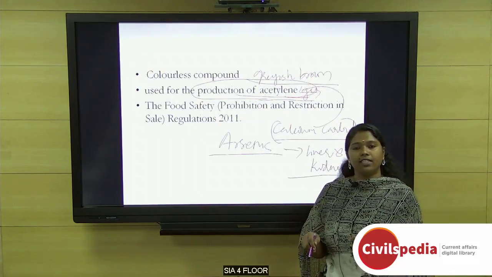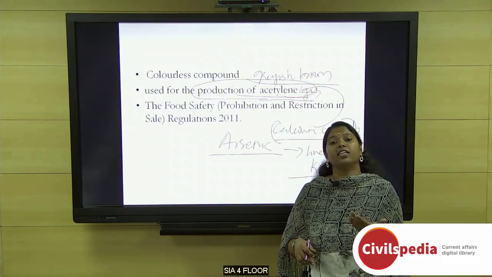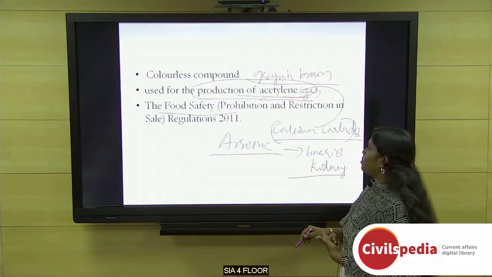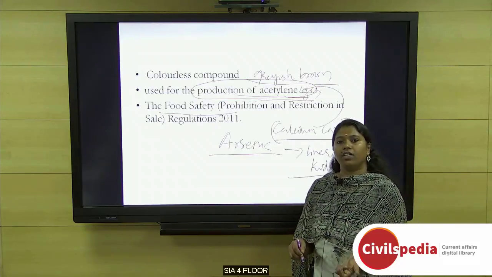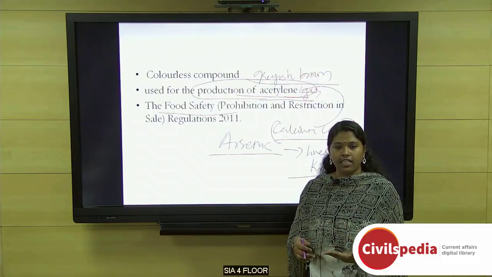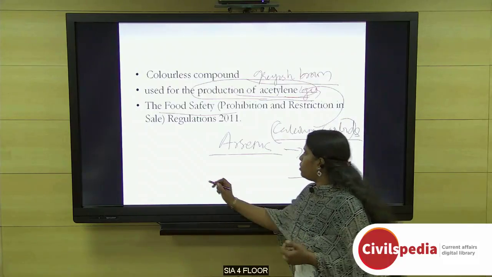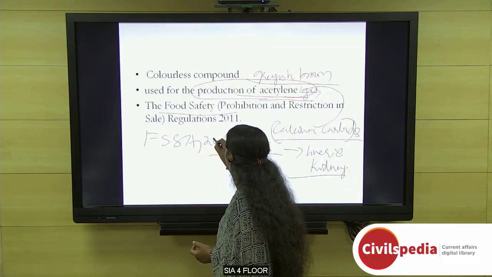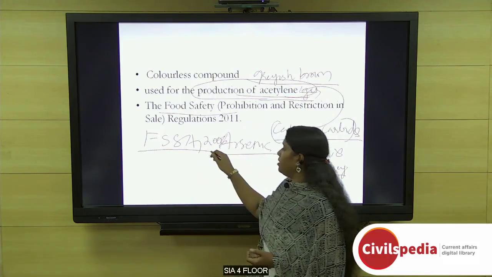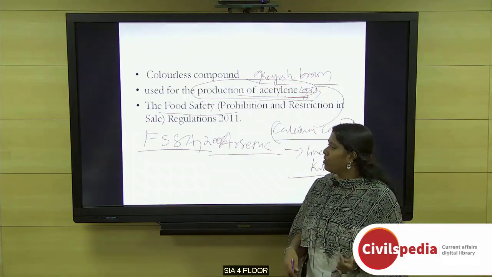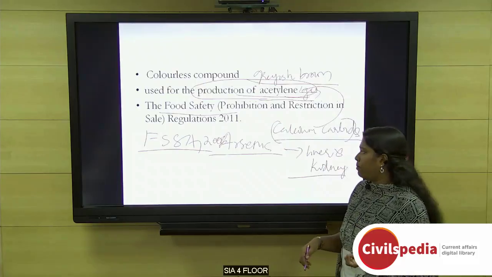Now, the use of calcium carbide is banned in India and it is a criminal offense, especially under the Food Safety Prohibition and Restriction in Sale Regulation 2011. It bans persons from selling fruits which are ripened using acetylene gas or calcium carbide. Also, the FSSA Act of 2006, that is the Food Safety and Standards Act 2006, also bans the use of calcium carbide.